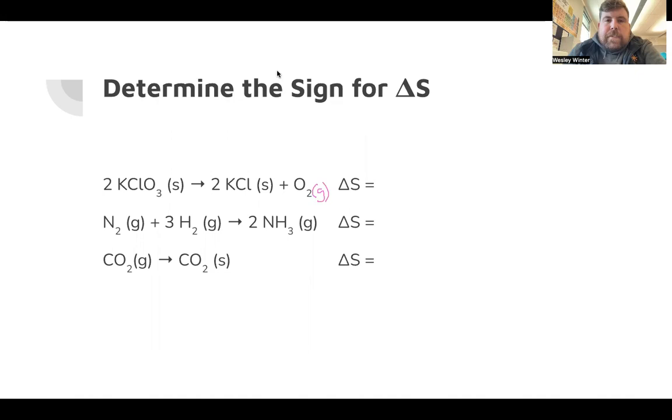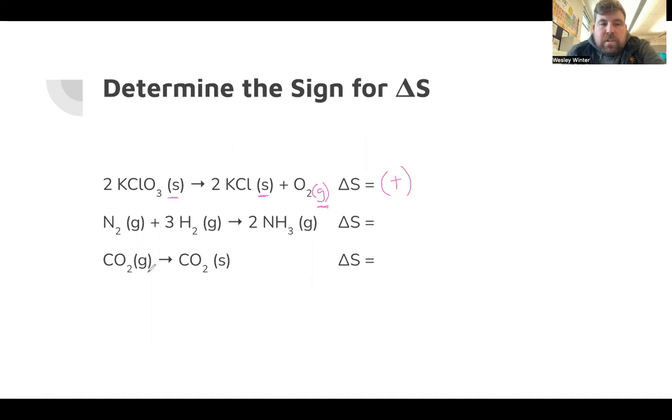Take a moment and pause the video. All right. So if I check out this chemical reaction here, it starts as a solid, ends as a solid and a gas. Since I produced a gas, this has greater entropy, and therefore delta S will be positive.